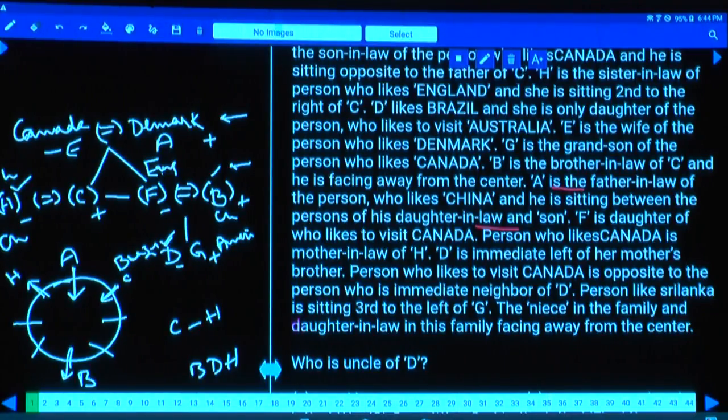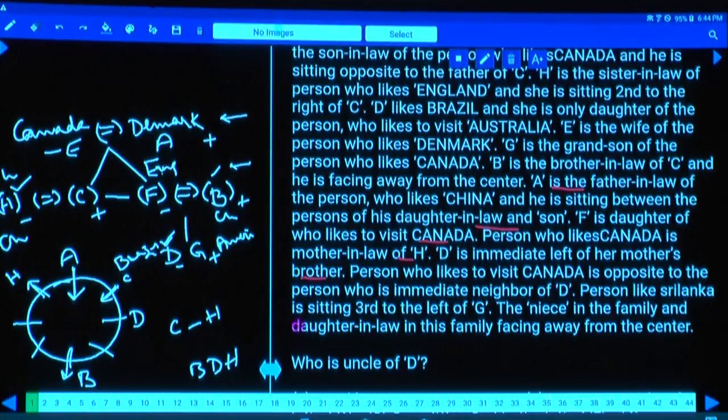F is the daughter of the person who likes Canada. The person who likes Canada is the mother-in-law of H. Canada is the mother of H's husband, the mother-in-law. D is to the immediate left of her brother's mother's brother. D is to the immediate left of her uncle C. That means D is to the immediate left of C.